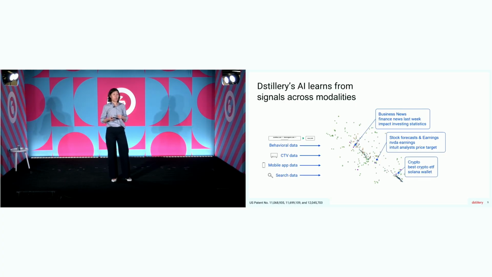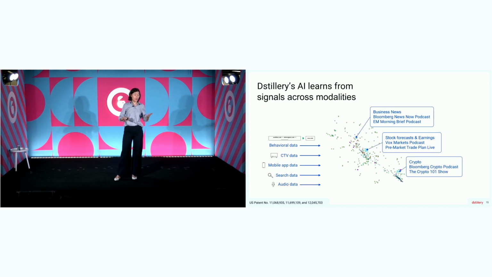map. We bring in search data, so we're seeing real search terms that people typed into search engines, and you can see how that relates to these other behaviors, and what it says about the intent behind those journeys. And even our latest edition, audio data, so we can see podcasts and how those tie to other digital behaviors and how they all connect. So we have this super rich, high-dimensional view that captures all these digital behaviors and how they relate to each other.